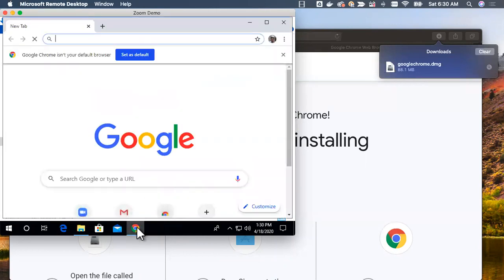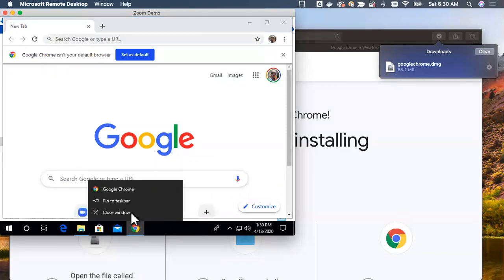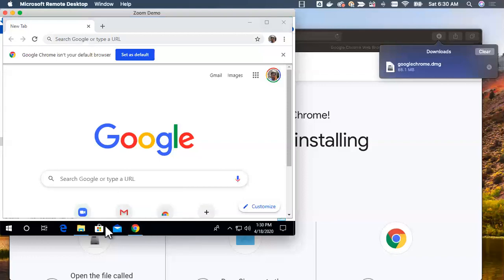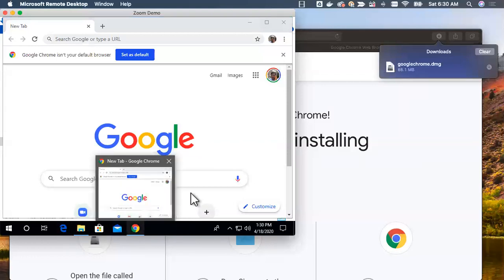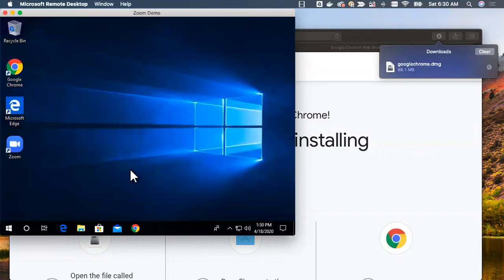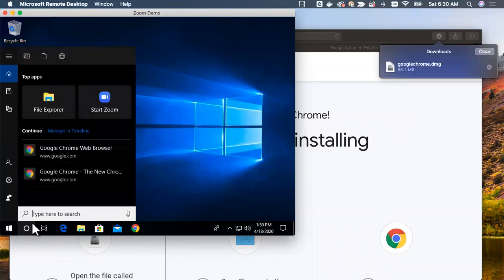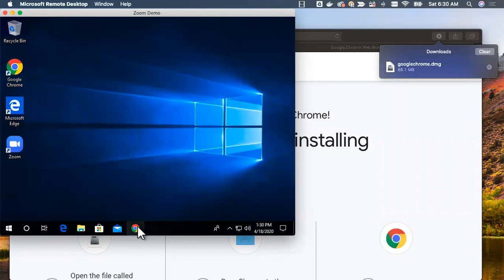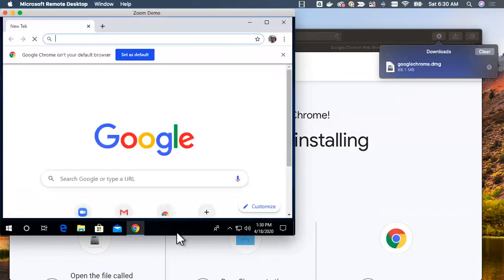However, going forward, I want to use Chrome over Internet Explorer, and hence I want to pin it here. For that, I can right click on this and then say pin to taskbar. This is called the taskbar. You can pin it. Now, even if I close it, even though the program has exited, you can still see it here. Going forward, you don't need to go into this and start typing Chrome to search for the app. You already have it here, and you should be able to use it going forward.